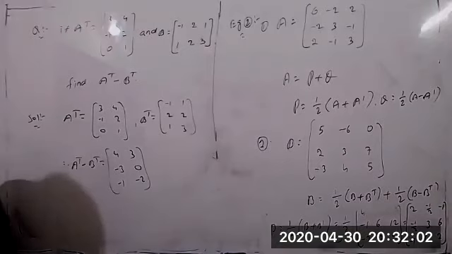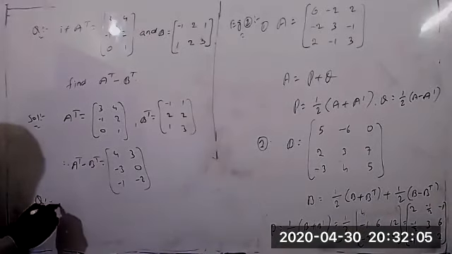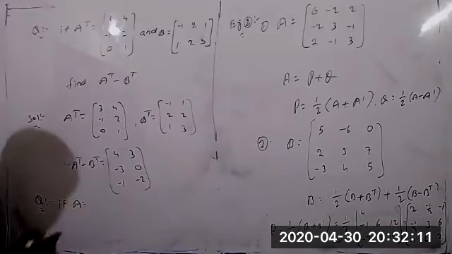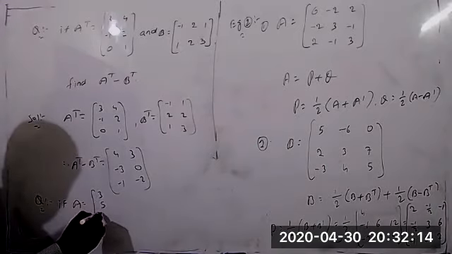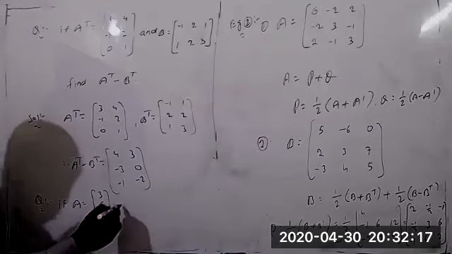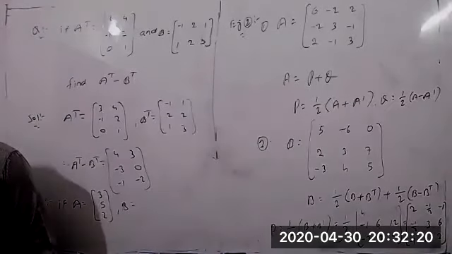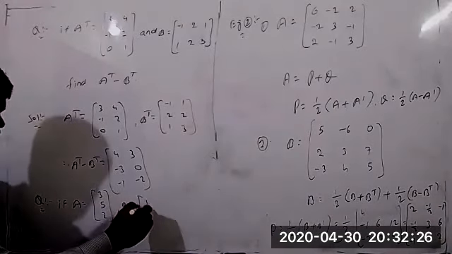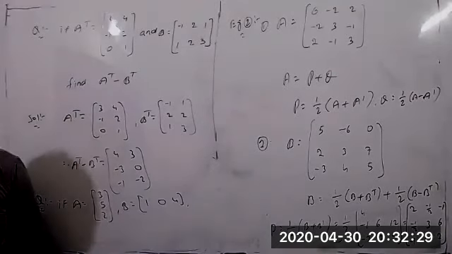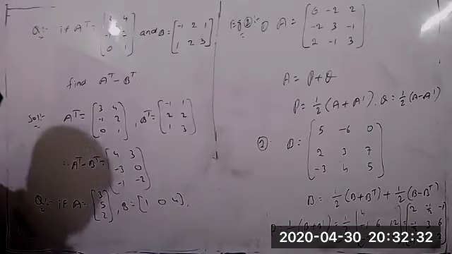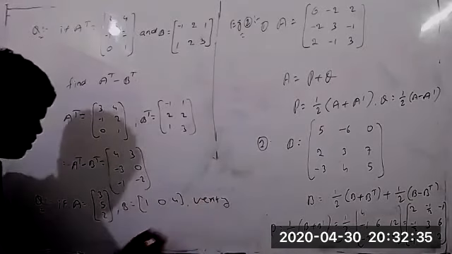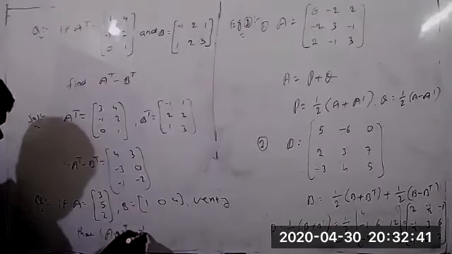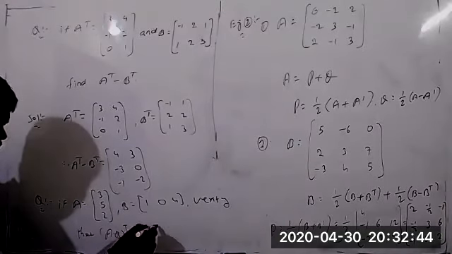In the same way, I'll give a few questions to you. Once you can try it. One more. If the matrix A equal to 3, 5, 2, and the matrix B equal to 1, 0, 4, verify that A into B whole transpose equal to B transpose into A transpose.